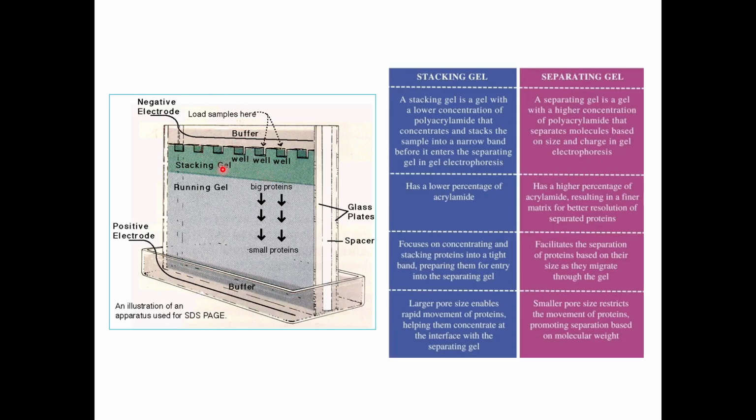Okay. So that is how we run stacking at a lower voltage than the resolving. Stacking is usually run at 80 volts and resolving can be run anywhere between 100 to 120 volts. It'll take 15-20 minutes for your proteins to move along the stacking and reach the resolving. So once you see that your samples have entered your resolving gel, then you can increase the voltage so that they start running properly in your resolving. So that is the basics of this.